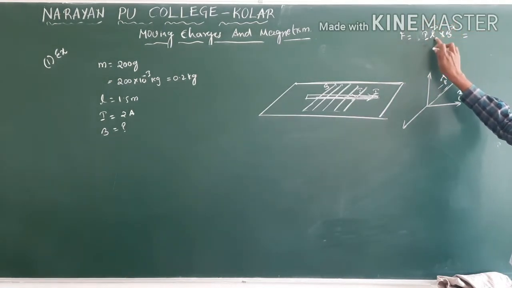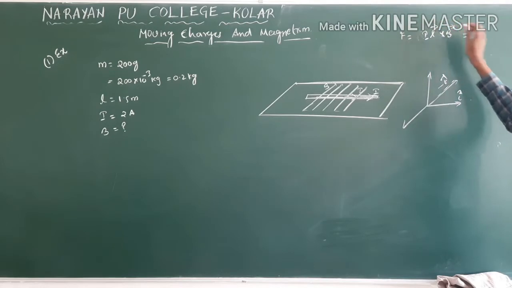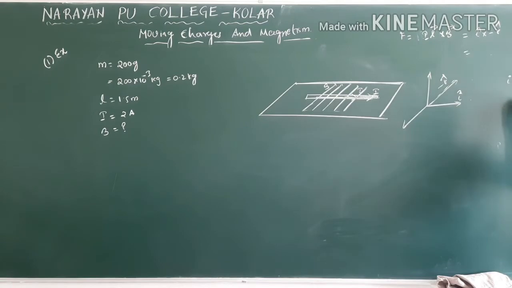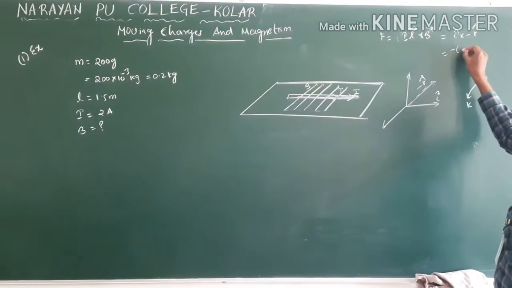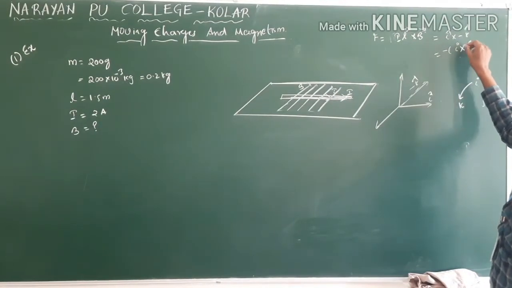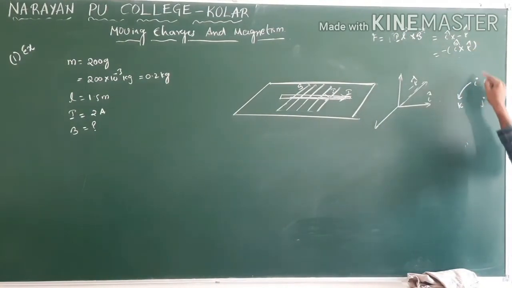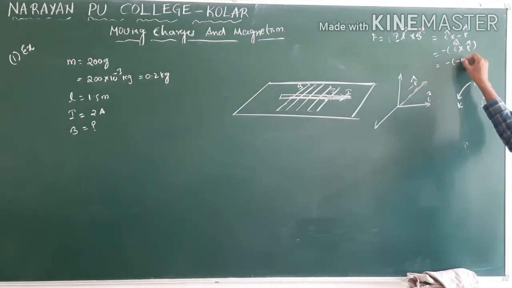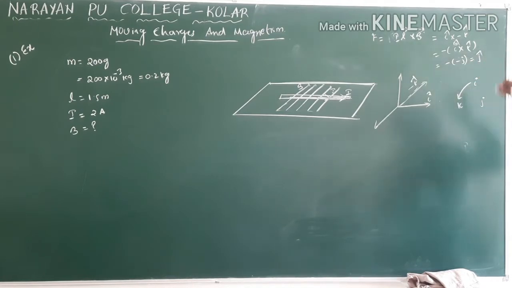First take the unit vector I cap, and B unit vector minus k cap. I cross k: we are doing opposite, so we can write minus I cross k. I cross k is what? Going anti-clockwise, we get minus j. Minus of minus j is plus j.